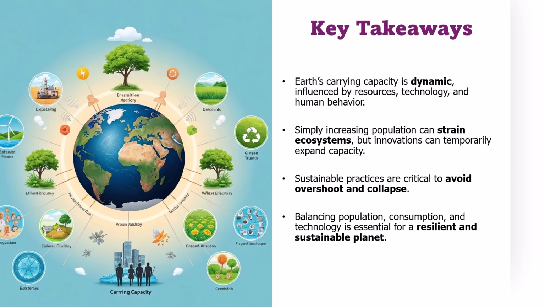To wrap up, here are the key takeaways. Earth's carrying capacity is dynamic, shaped by resources, technology, and human behavior. Simply increasing the population without consideration of resource limits can strain ecosystems, but innovations and efficient technologies can temporarily expand capacity. However, relying solely on innovation isn't enough. Sustainable practices like renewable energy, efficient agriculture, and responsible consumption are critical to prevent overshoot and environmental collapse. Ultimately, a balance between population, consumption, and technology is essential to maintain a resilient, healthy, and sustainable planet for current and future generations.